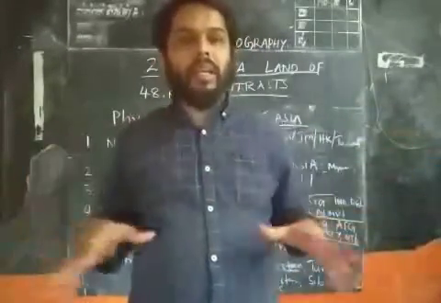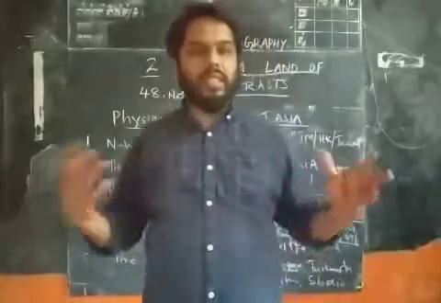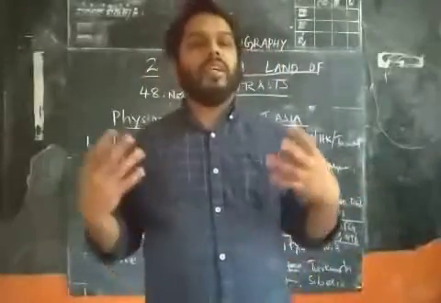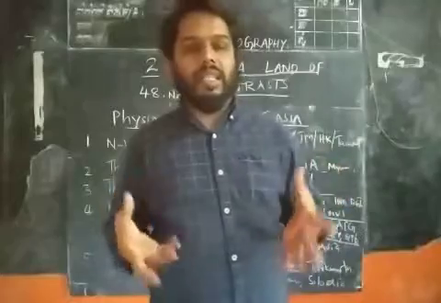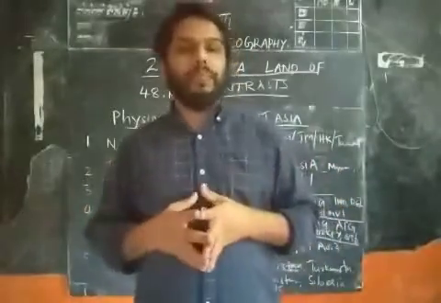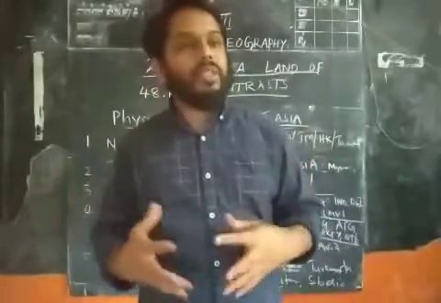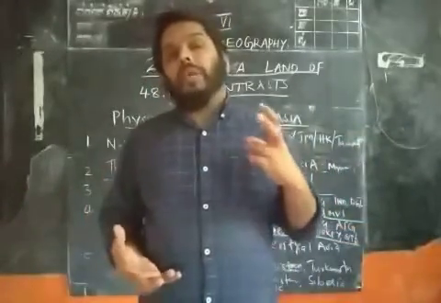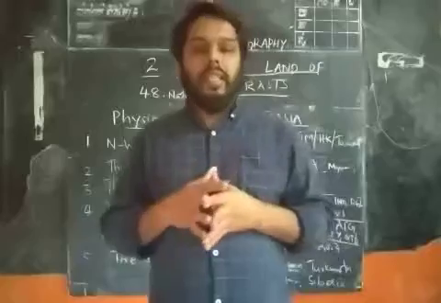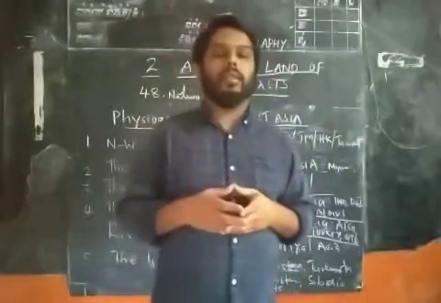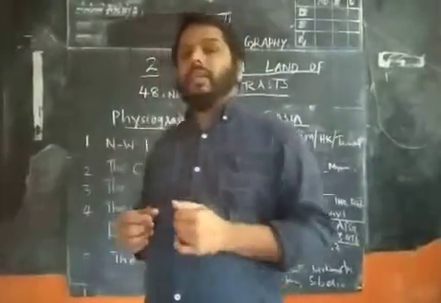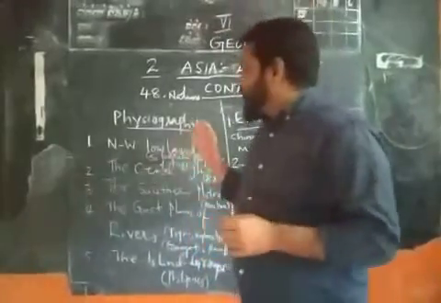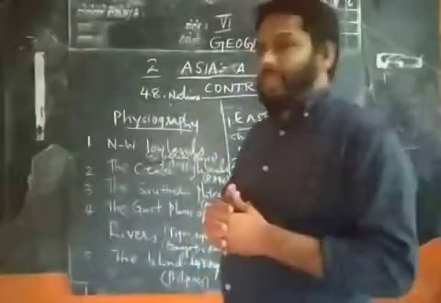On earth we can see different types of geographical features such as mountains, plateaus, plains, valleys, deserts, forests, and many things. Like that, Asia is a land of diversity.